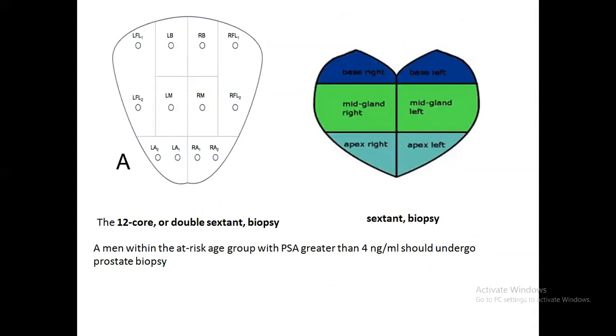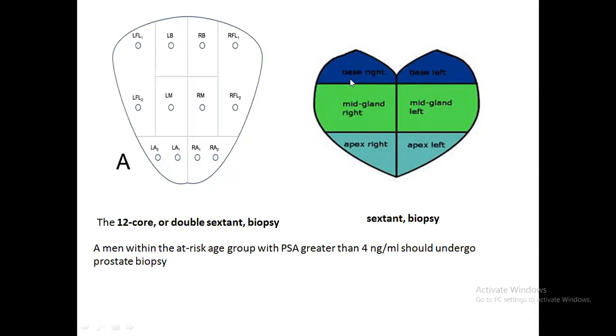It is done by the prostatic biopsy. So in the prostatic biopsy, it is something different from the other types of biopsy, because it is a TRUS-guided biopsy. The transrectal ultrasound-guided biopsy is done here. So here it is called the sextant biopsy. That is, from 6 cores, the biopsy is taken.